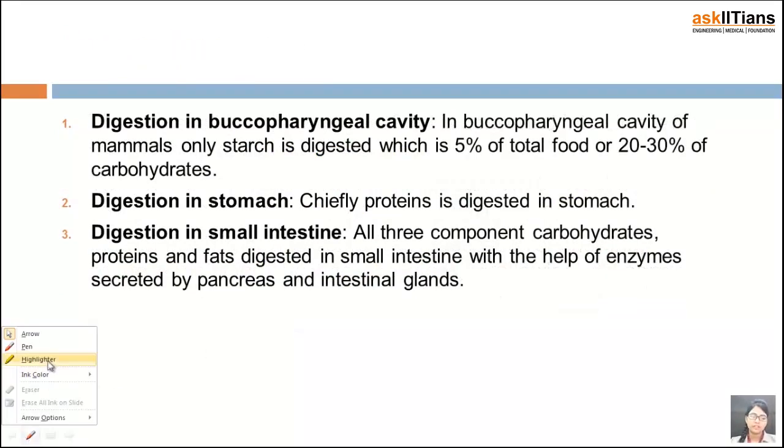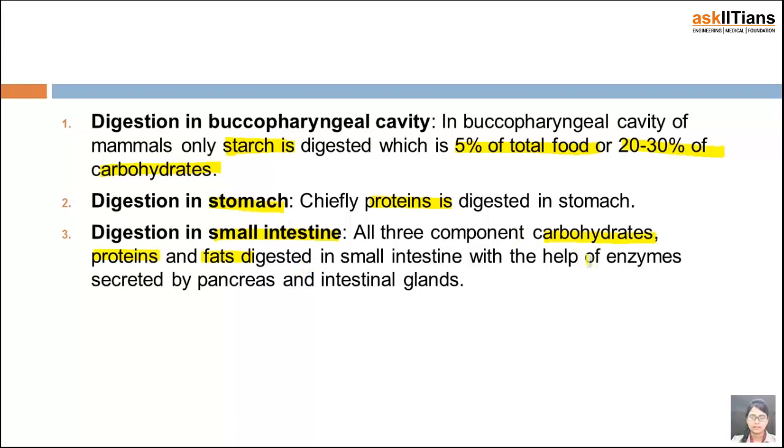Digestion in the buccopharyngeal cavity is digesting starch. So starch is digested in the buccopharyngeal cavity, and this starch is 5% of total food, or you can say 20 to 30% of the carbohydrates. In the stomach, proteins are digested, while in the small intestine, three components, carbohydrates, proteins and fats, are digested.